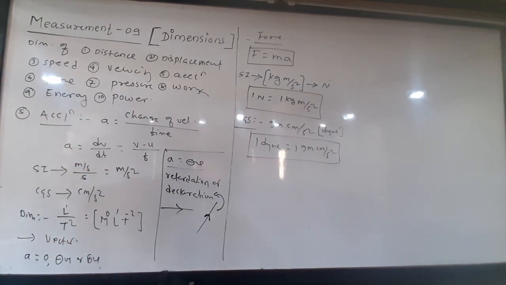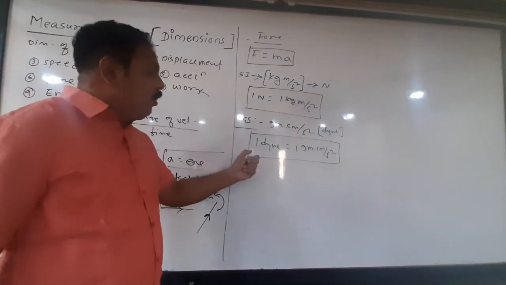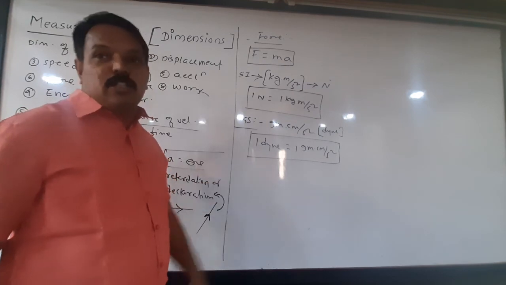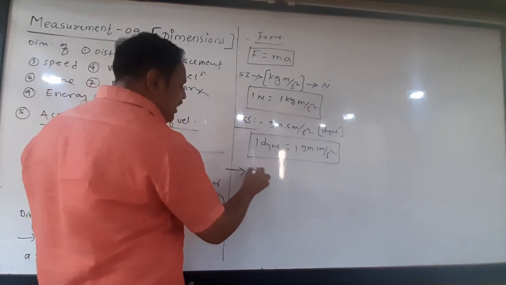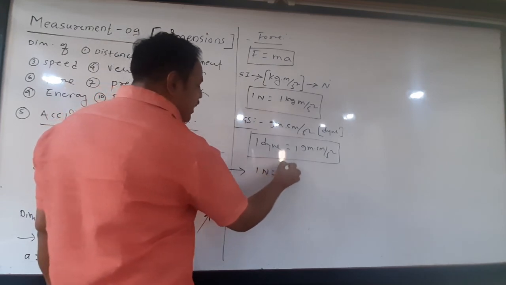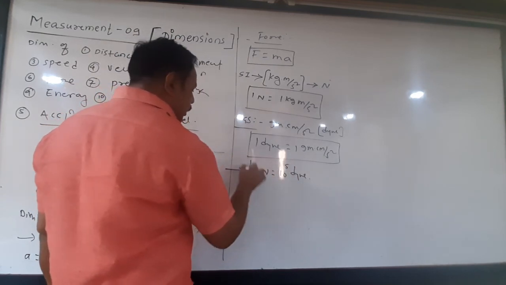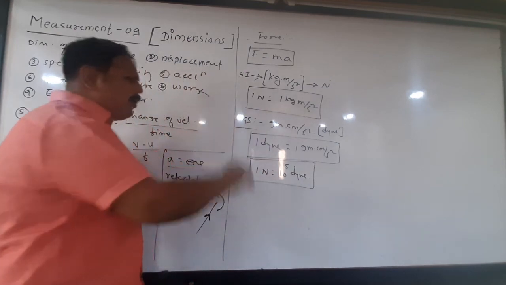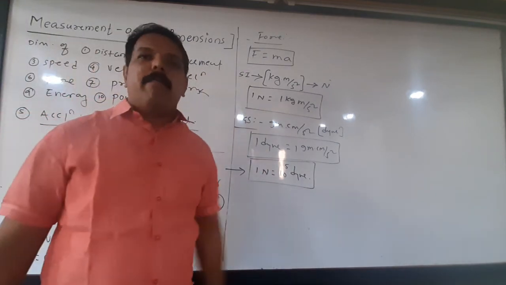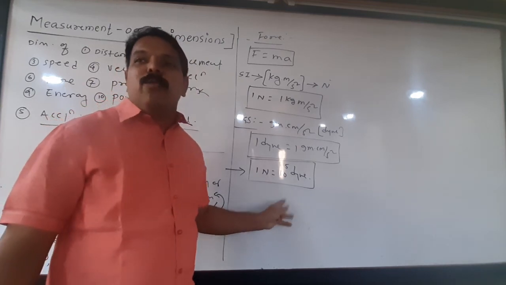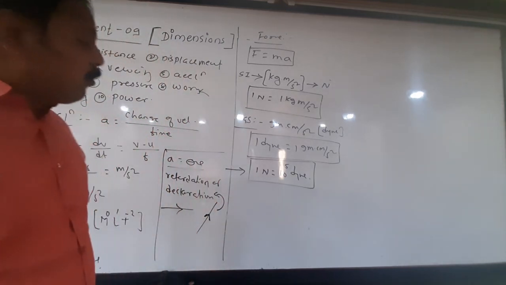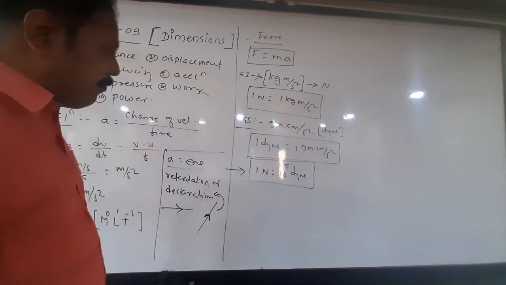Now, what is the relation between the SI unit and the CGS unit? You have already studied: 1 Newton is 10 raised to 5 dyne. We can prove it by the method of dimensions, but just remember, because you have used it many times, 1 Newton is equal to 10 raised to 5 dyne.